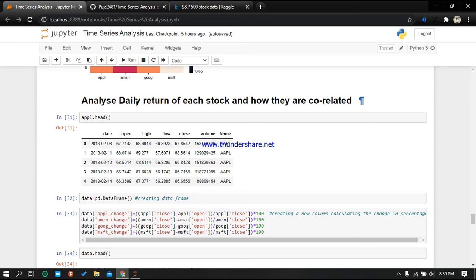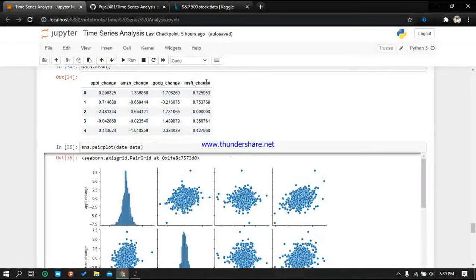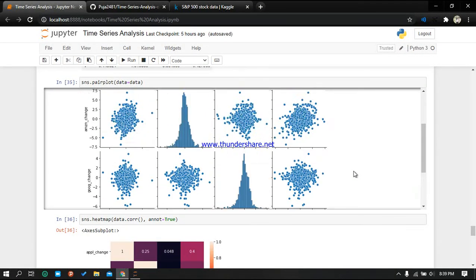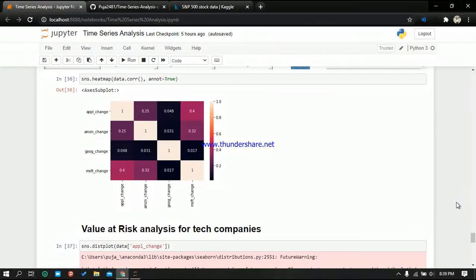After that we have analyzed the daily return of each stock and how they are correlated. For that I have created a data frame and I have calculated the percentage change. How do we calculate it? Percentage change will be close minus opening, divided by close, into 100. So we got the change of each company. After that we have similarly plotted the graph. Here you can see the graph. So these are the relations we got, and similarly we got a similar relation on the heat map.